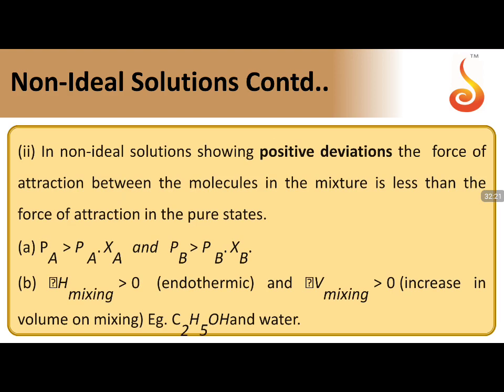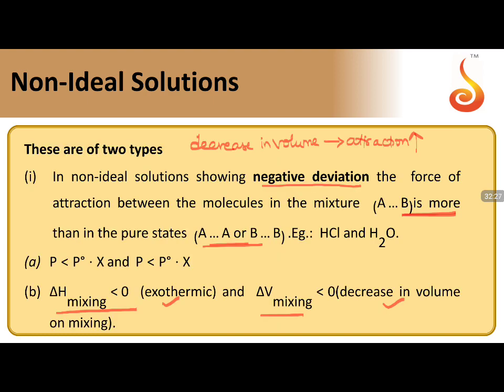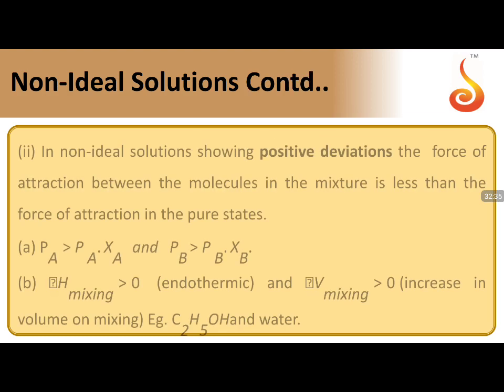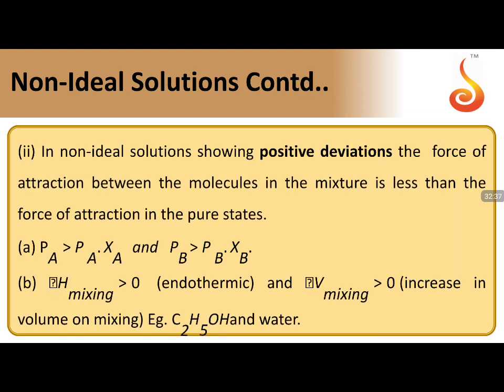Examples for non-ideal solutions showing negative deviation: the best example is the acid water combination. Any acid water combination is a best example for negative deviations. Coming to positive deviations, they occur when the particles are moving away from each other, when repulsions are more rather than attractions.